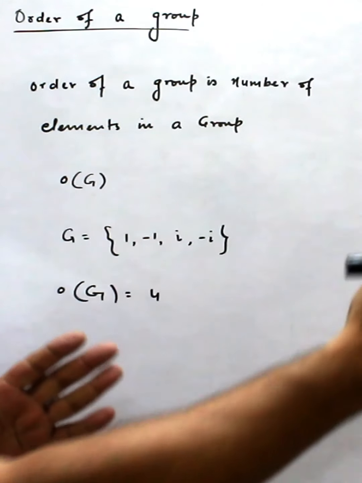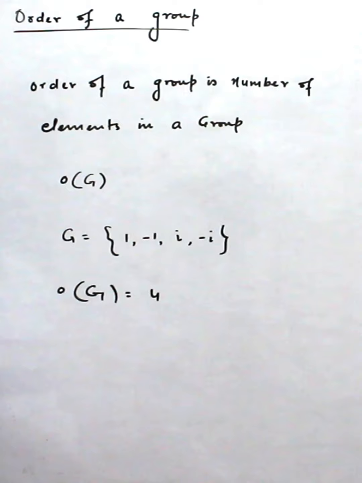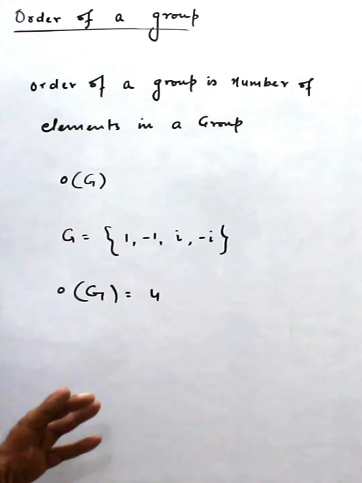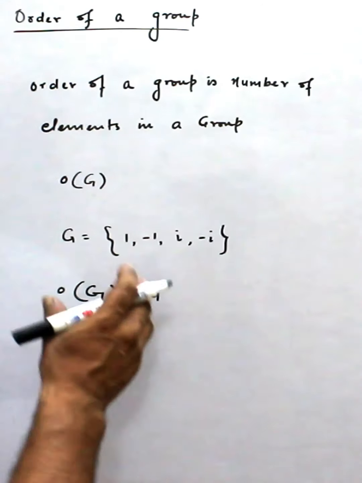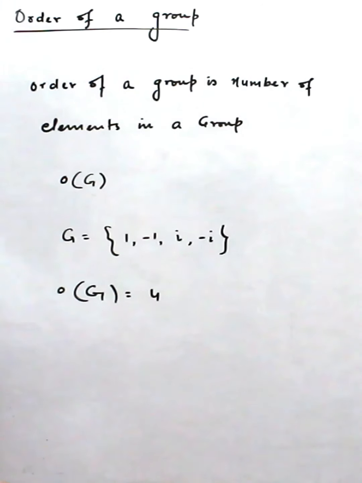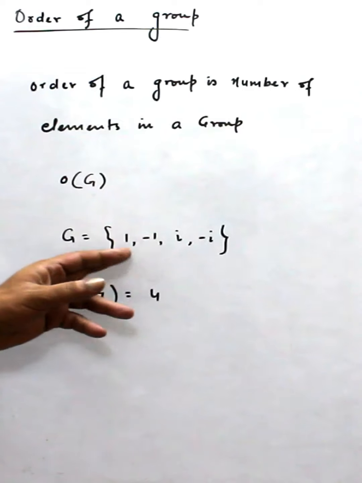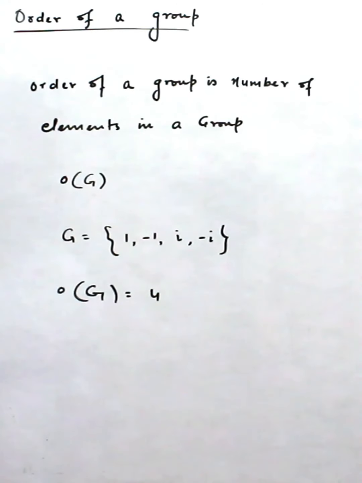And if the number of elements is infinite, then the order is infinite. In infinite groups we cannot do many things, but in this case it is a finite group.